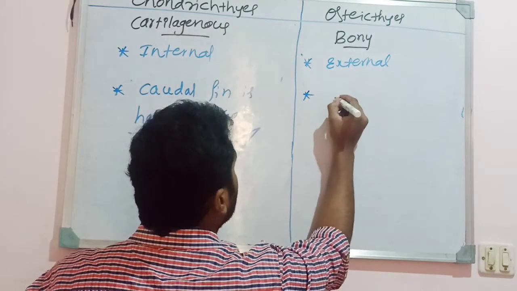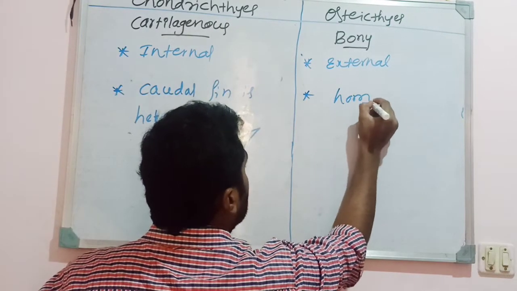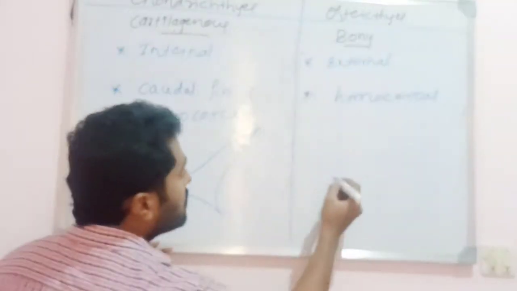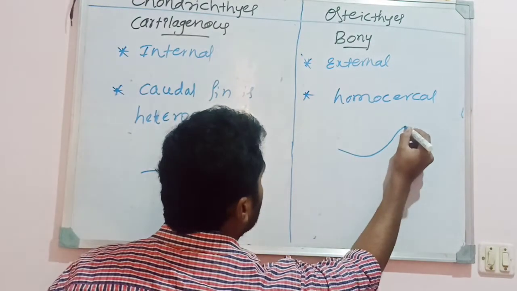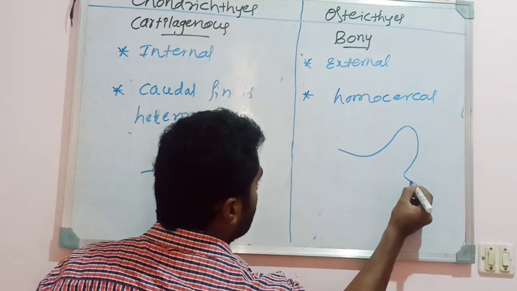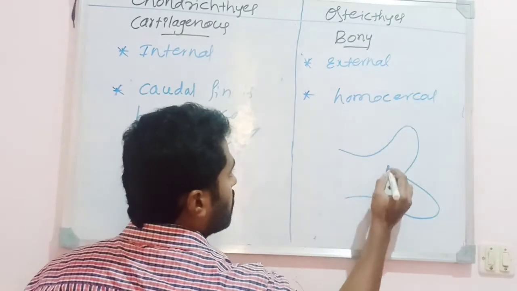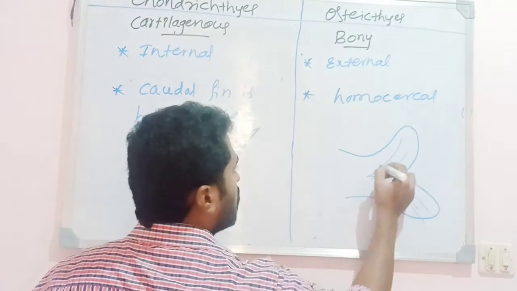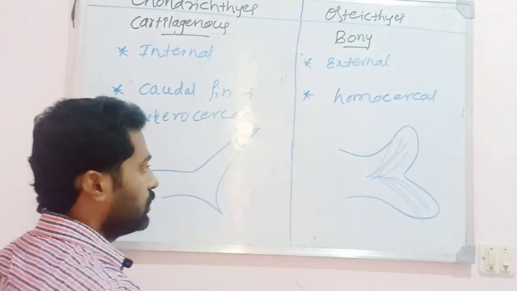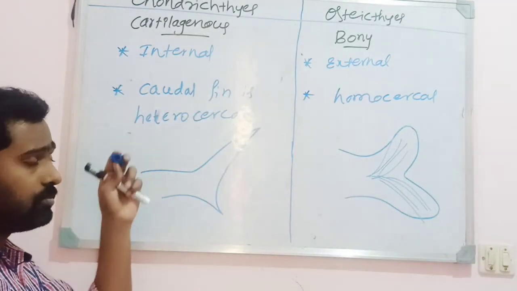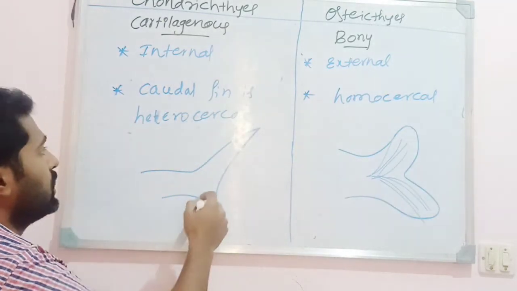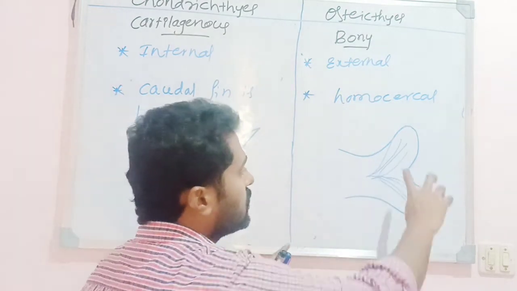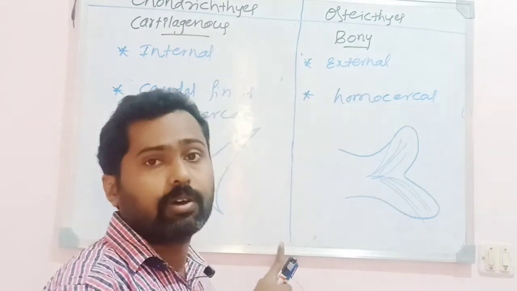Here, the caudal fin is said to be homocercal in nature. It means the caudal fin produces two equal lobes. Two equal lobes can be seen in the caudal fin, like this. But in case of the cartilaginous fishes, the caudal fin is heterocercal in nature. Here it is homocercal in nature. It means it produces two equal lobes.